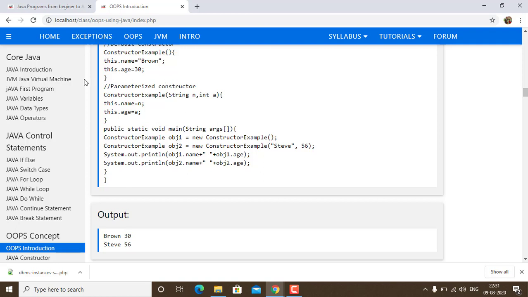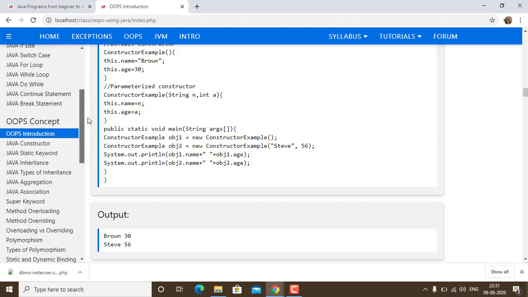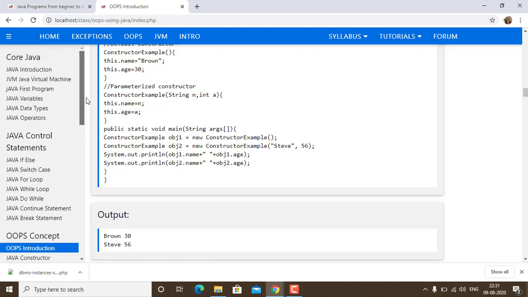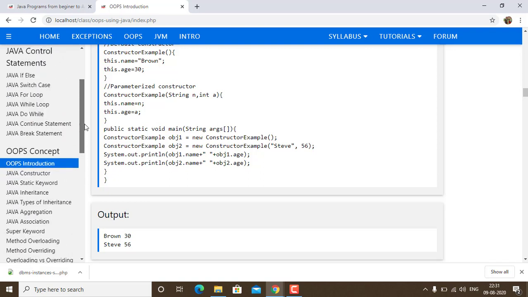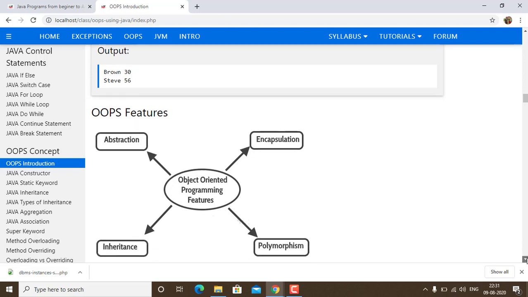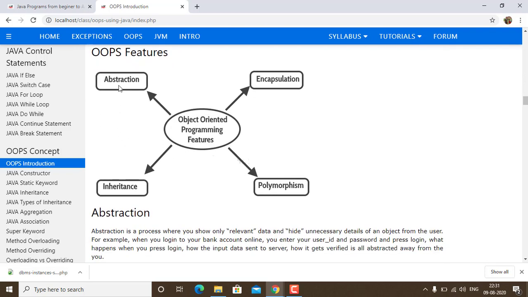You can see over here all the chapters are listed: constructor, static keyword, inheritance, then everything. We are going to work this out. I'm just giving you a brief introduction about what OOPS is. Now, proceeding further, when we are talking about OOPS features, that is abstraction, encapsulation, inheritance, and polymorphism.